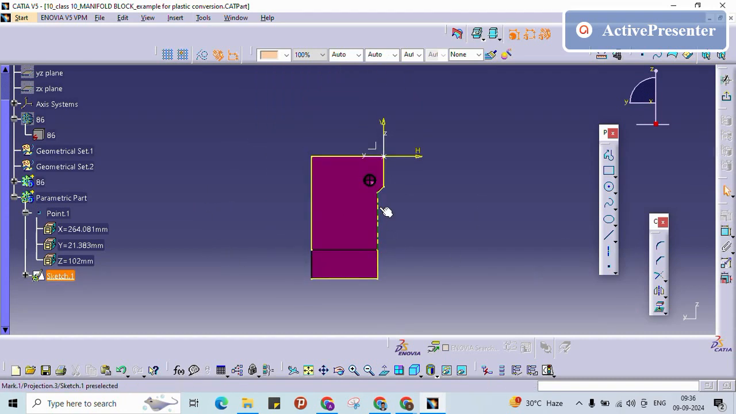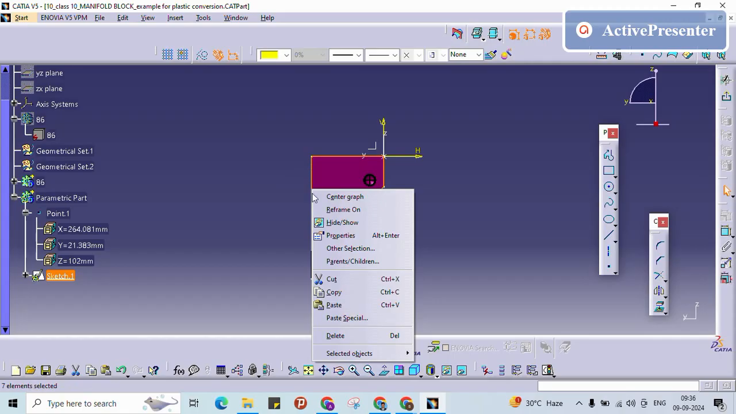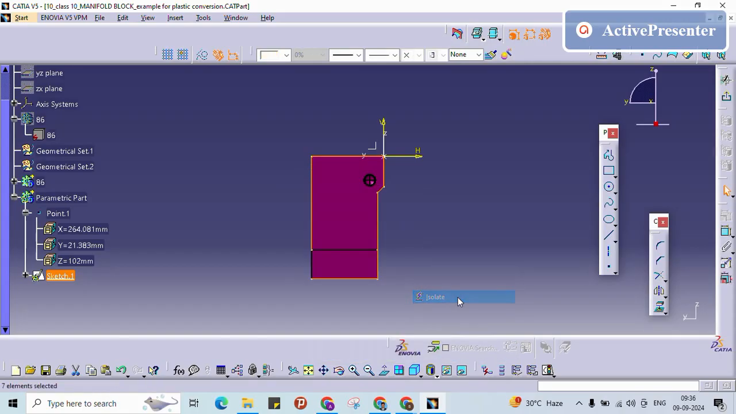Now these are all projected lines, right? These projected lines we are taking from the dump part. Anyhow, this one also will have the link with that dump part. So I am removing those links by selecting and giving isolate.